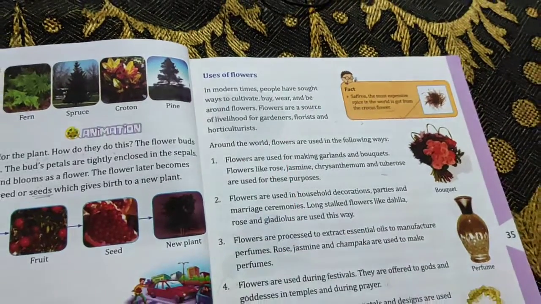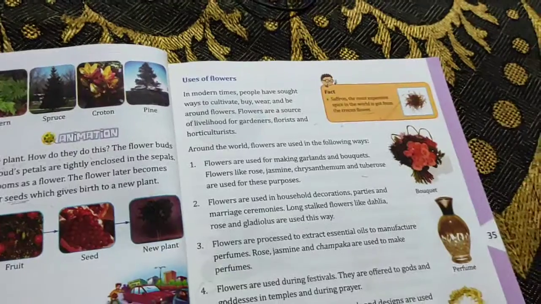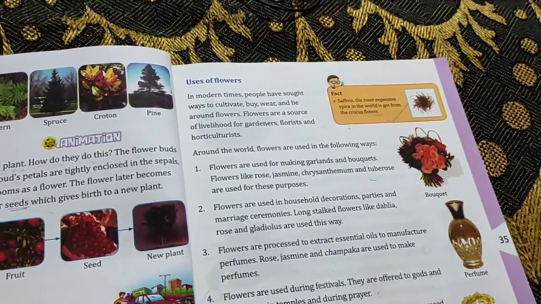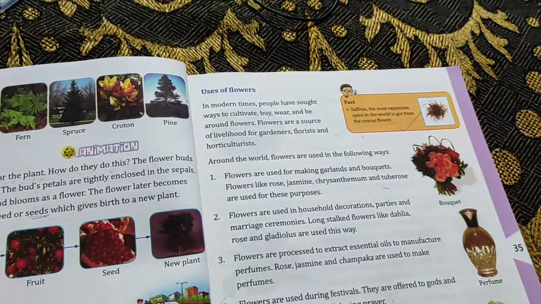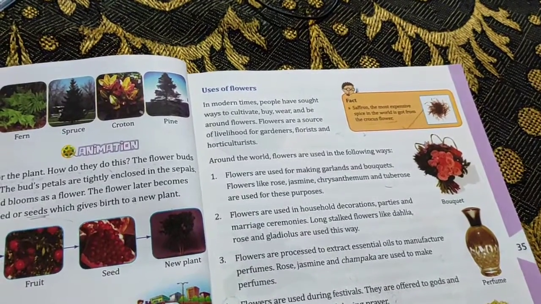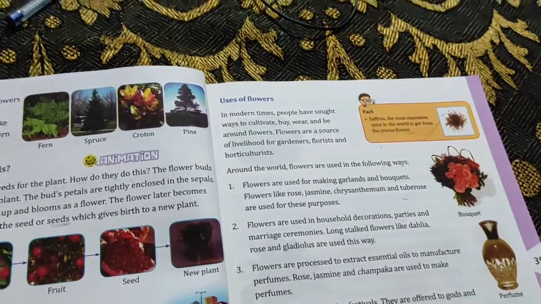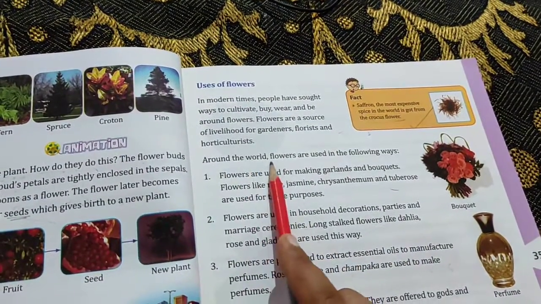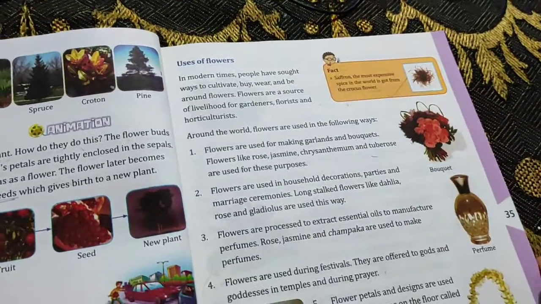Okay, they have many ways so that they can be around the flowers. Flowers became the source of livelihood, means it became the source of income for florists who sell the flower. Yes, gardeners who grow the flower. Yes, horticulturists who deal with the things of the flowers. They sell the flower for the livelihood. Around the world, flowers are used in the following ways. Okay, now we'll see the following uses of the flower.